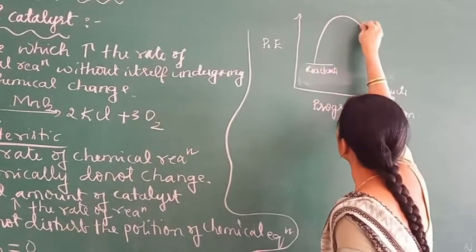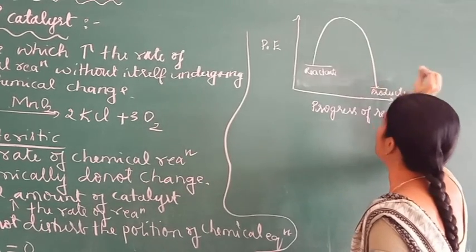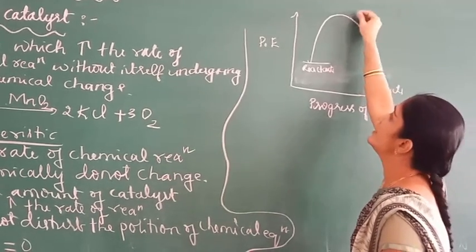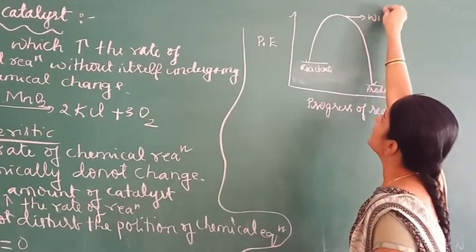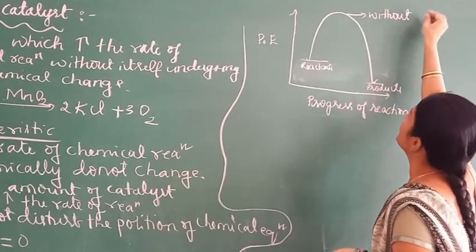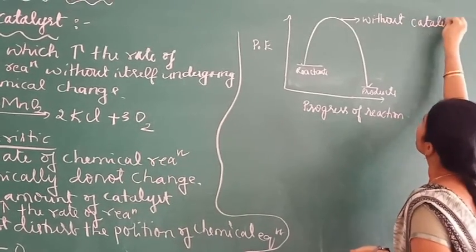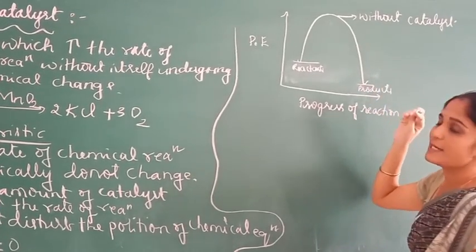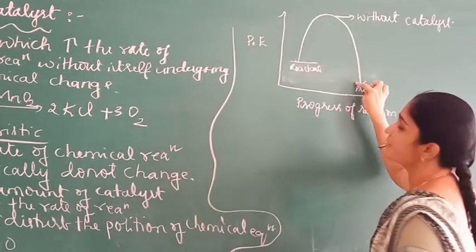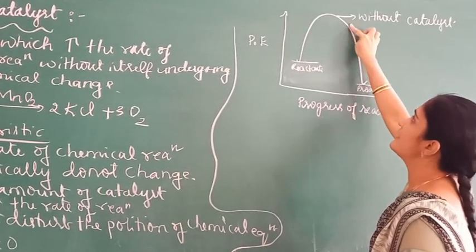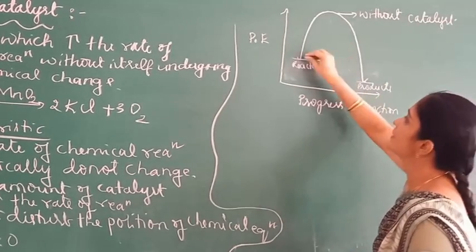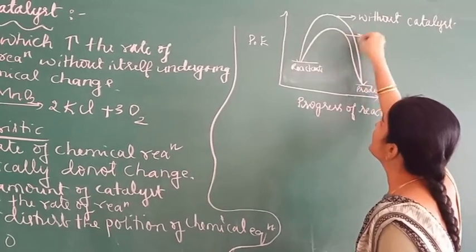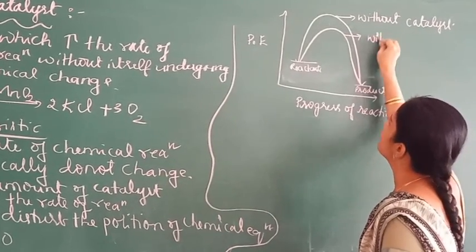This is the first reaction path, the reaction path without catalyst, and this is the second reaction path, the reaction path with catalyst.